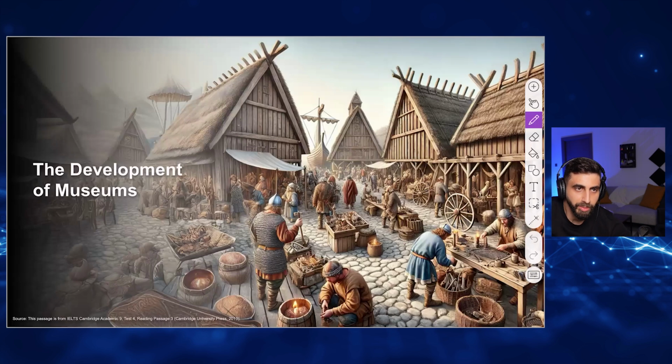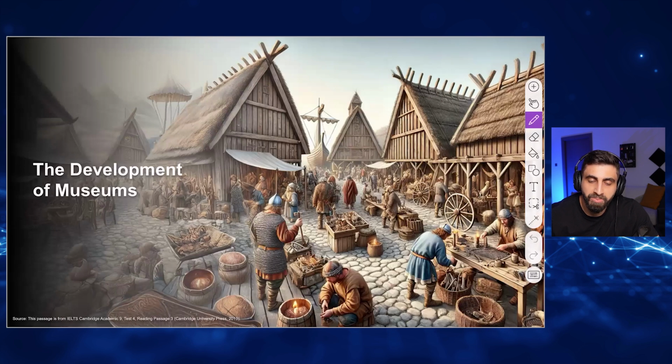If you look at this image, the development of museums. This is a museum in London that mimics the life of the Vikings, people who live in Scandinavia. People from Sweden, Norway, Finland.